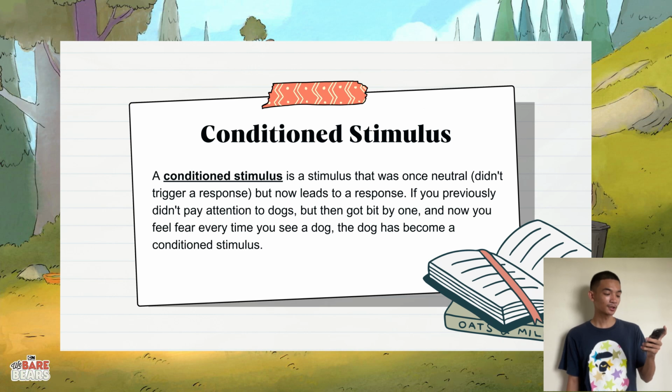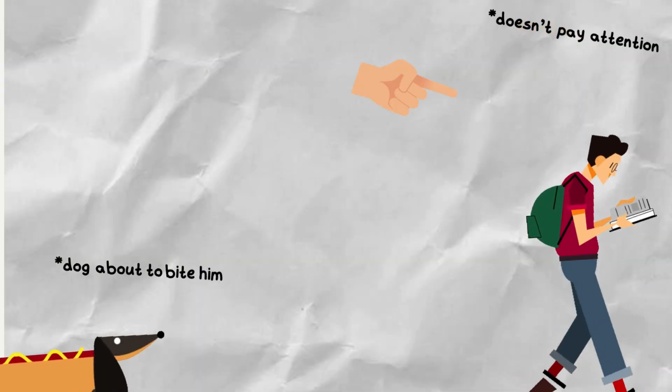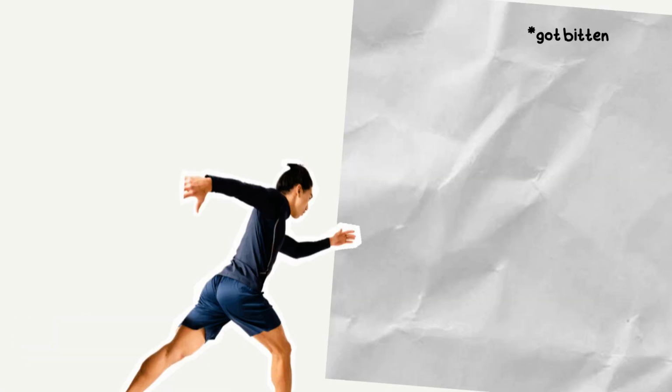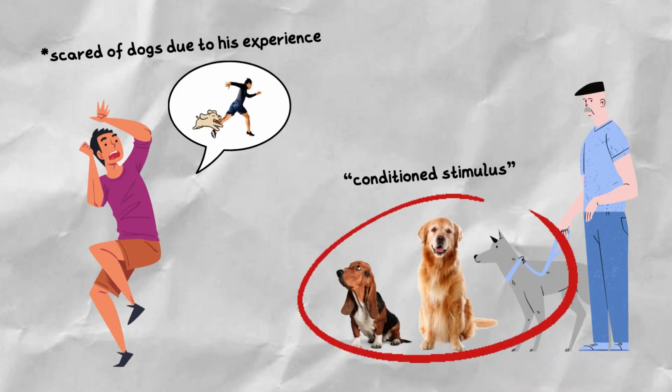Conditioned stimulus. A conditioned stimulus is a stimulus that was once a neutral stimulus, like it didn't trigger a response, but now leads to a response. If you previously didn't pay attention to dogs, but then got bitten by one, and now you feel fear every time you see a dog, the dog has become your conditioned stimulus.